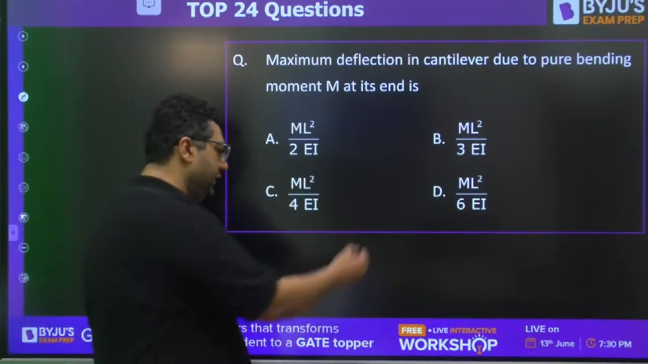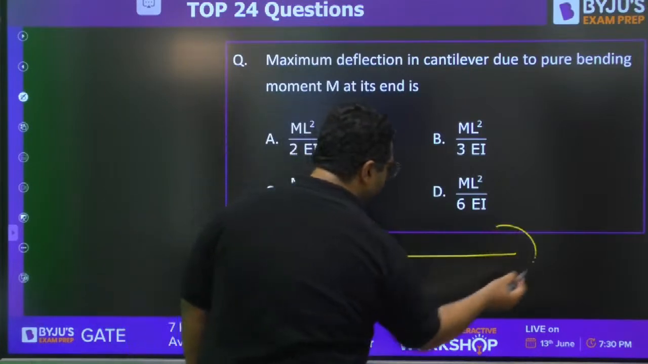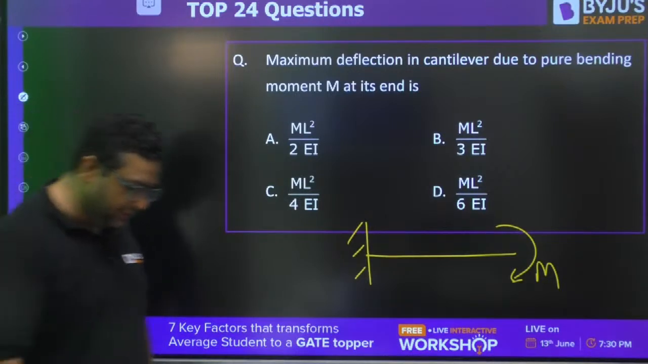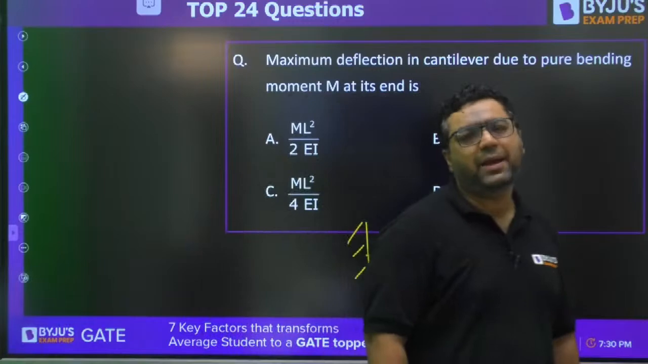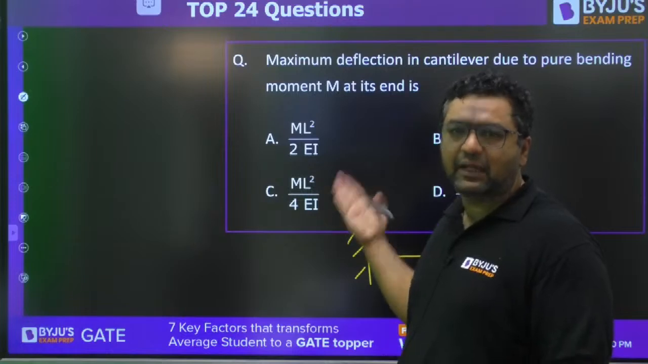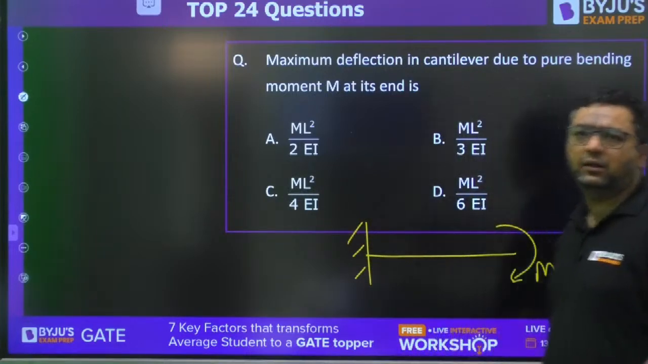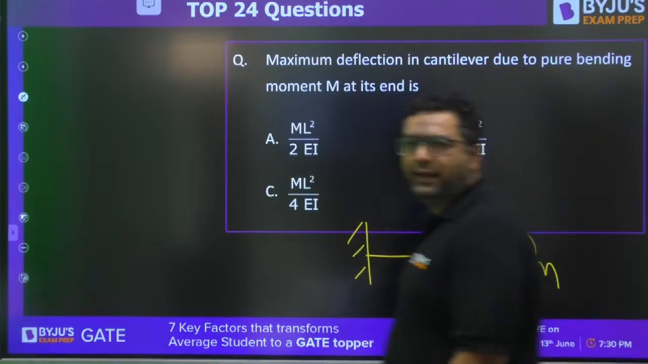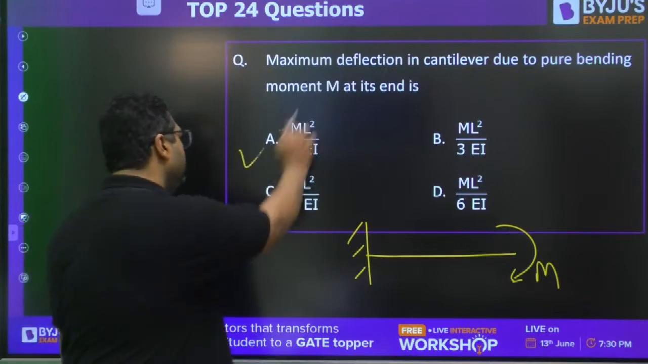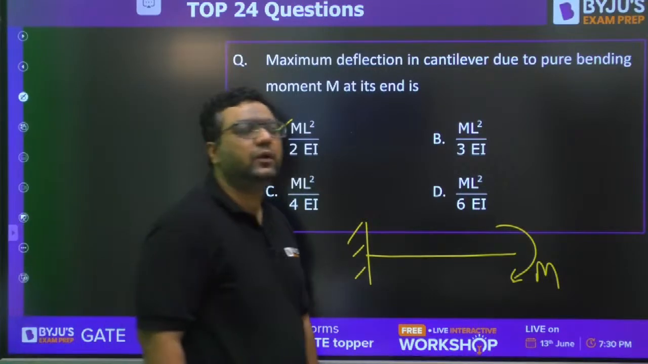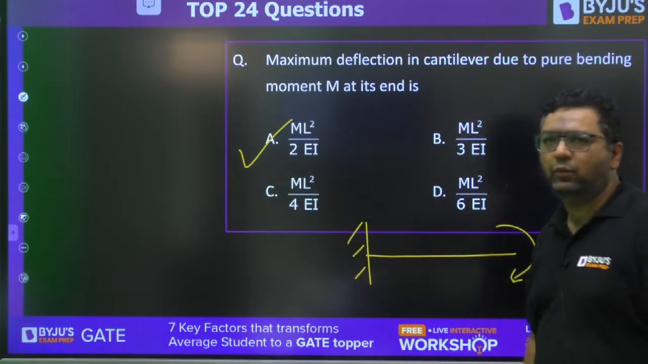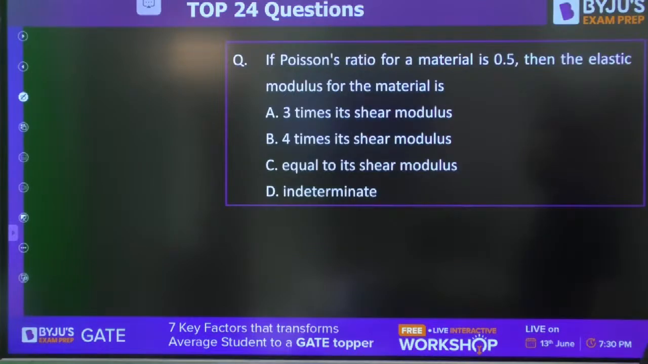Next question is very easy. Cantilever beam subjected to bending moment. This case has been repeated in GATE, ISRO, DRDO many times. If you remember, yesterday we saw this in the GATE PYQs as well from mechanical. Vikrant is saying A, Pejal is saying A, Abhijit is saying A. So the answer is A, ML square upon 2EI is correct. Very good, Sachin. Wonderful. Moving to the next question.